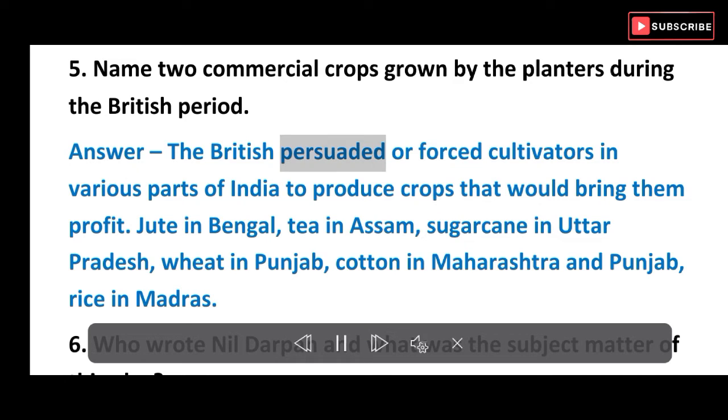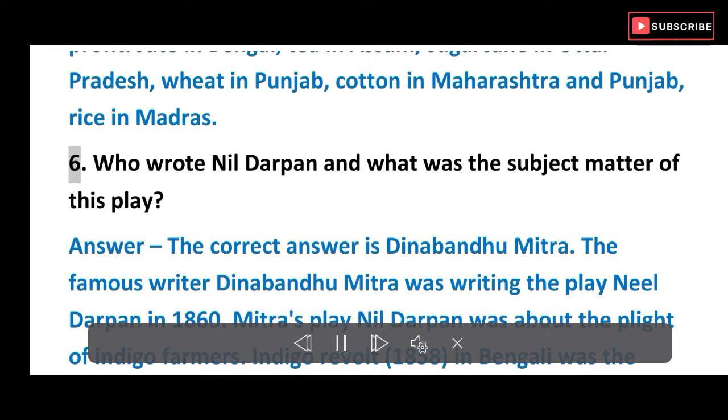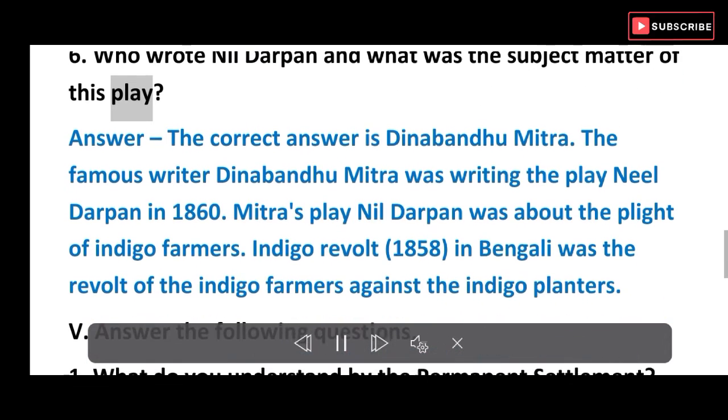Answer. The British persuaded or forced cultivators in various parts of India to produce crops that would bring them profit. Jute in Bengal, tea in Assam, sugarcane in Uttar Pradesh, wheat in Punjab, cotton in Maharashtra and Punjab, rice in Madras. 6. Who wrote Neel Darpan and what was the subject matter of this play?